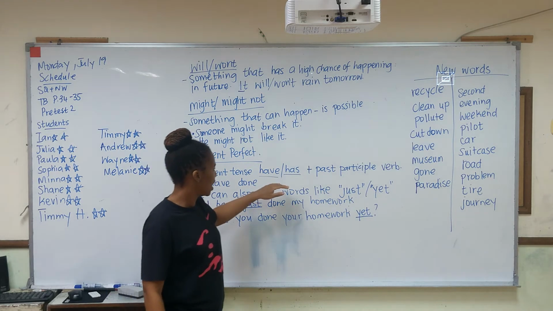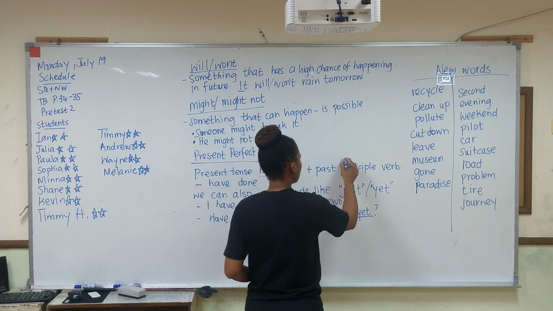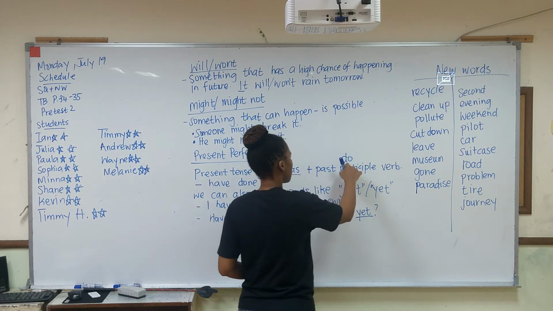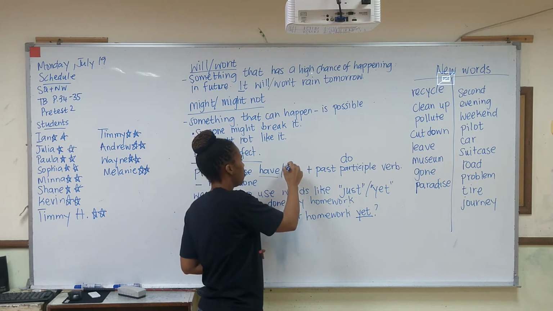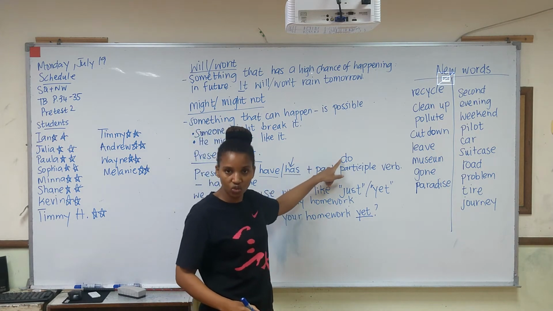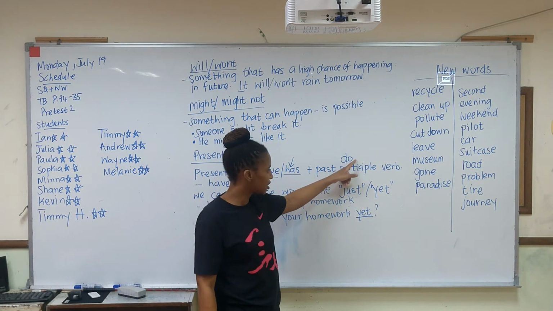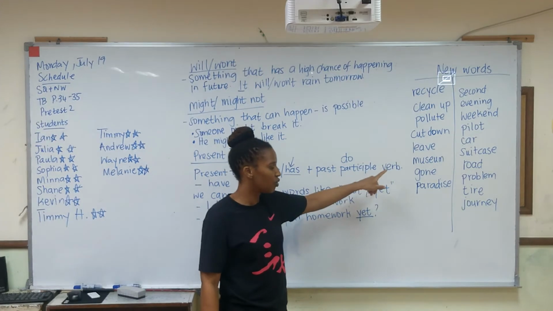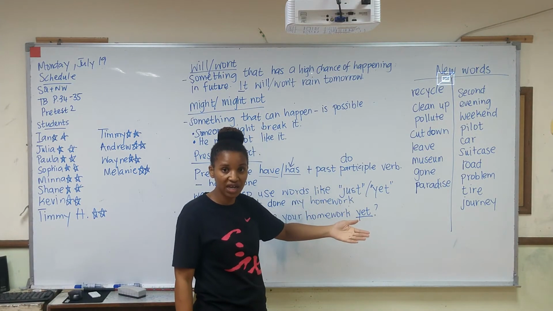So in this case, the verb is do, and we use has and do, okay? So you have to make this the past participle. The past participle of do is done, right?